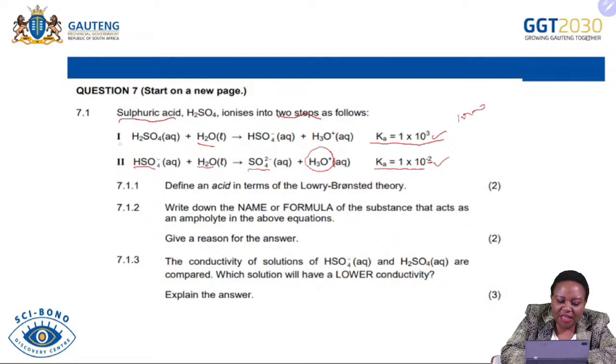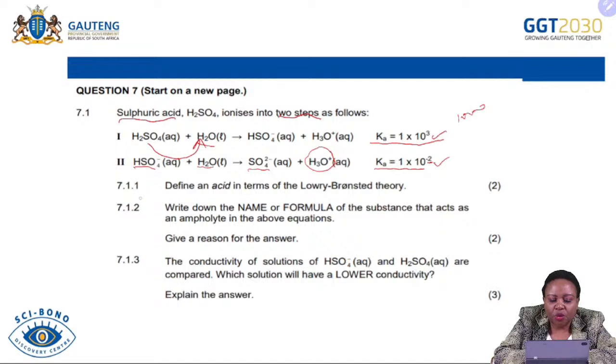When you look at sulfuric acid, it is a strong acid, as we already know, and we can also look at the Ka value, which is greater than 1. So sulfuric acid will do what? It will donate a proton to water. So it means here sulfuric acid is an acid, and water here is our base.